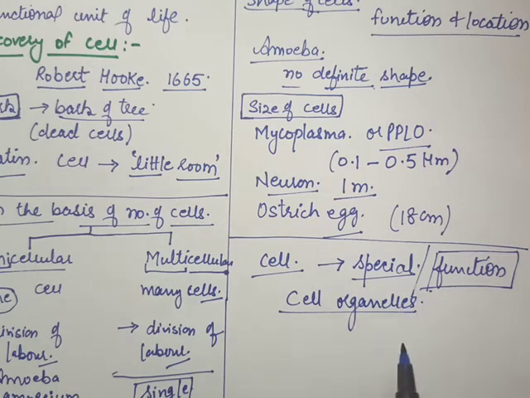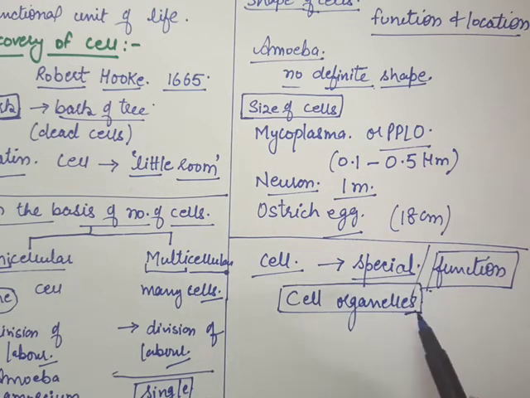Every living organism is made up of cells, that's why we are saying it is a structural unit. And all the functions are performed by these cell organelles of the cell. Excretion, transportation, digestion, everything is done by these cell organelles. That's why the unicellular organism can perform all these important life processes.